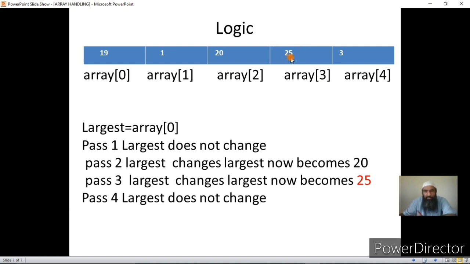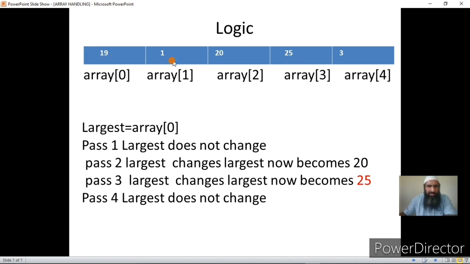But what is the logic? Because the computer does not have eyes, it has to use logic to find the element, and it will be using comparisons. We also use comparisons. So the logic is like this. We assume that the first element is the largest element. So I have not examined the rest of the elements.